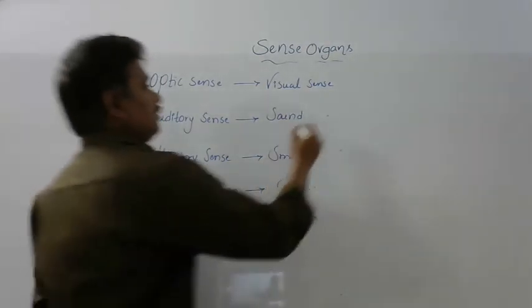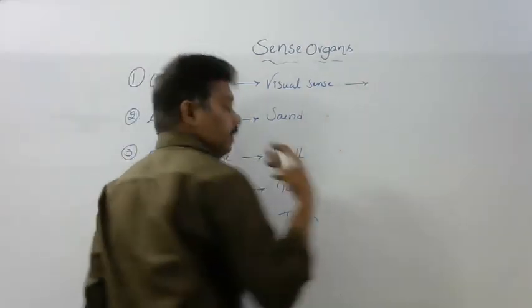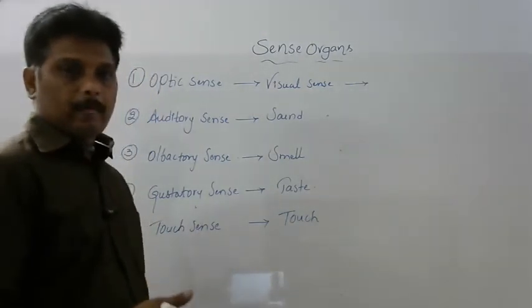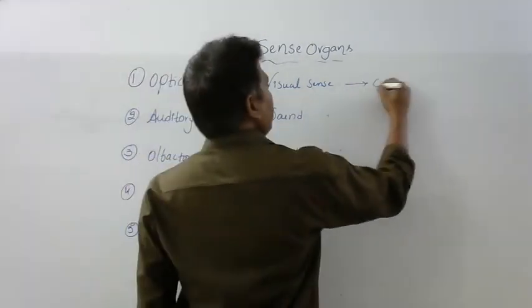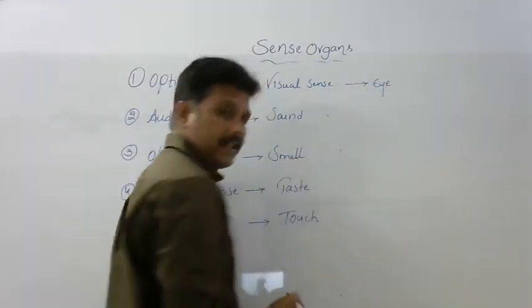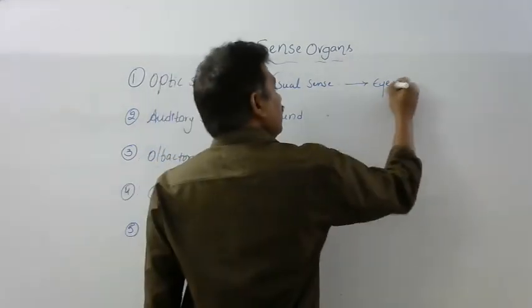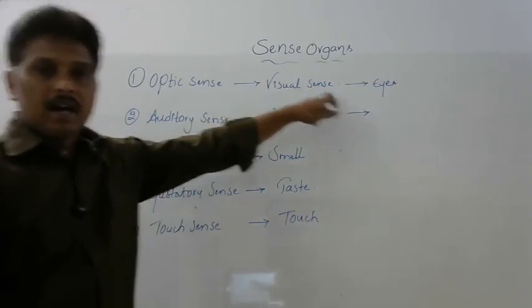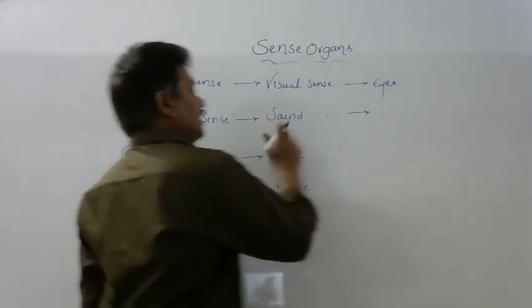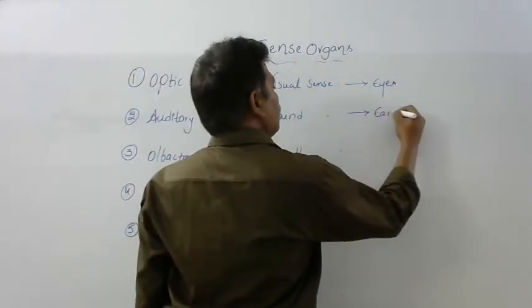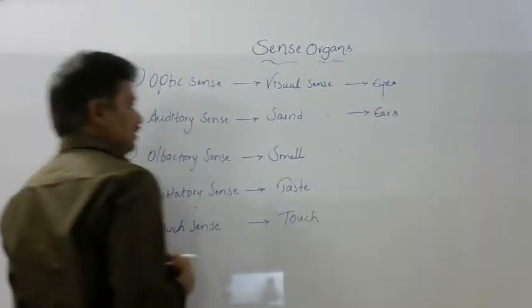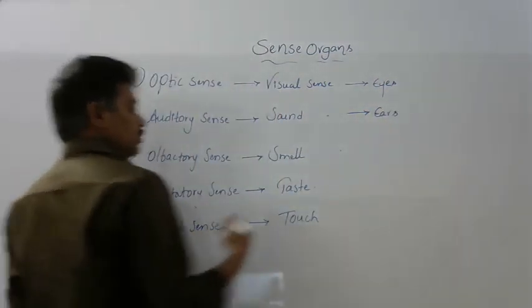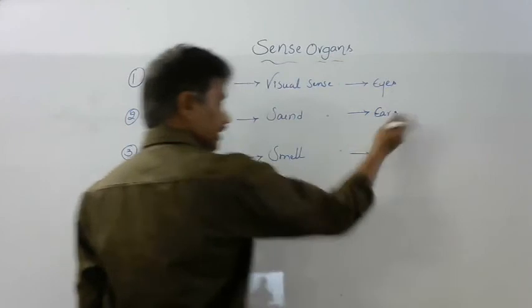Visual means we can see, with the help of eyes. The sense organs responsible for visual sense are eyes. The sense organs responsible for auditory sense, sound, are ears.